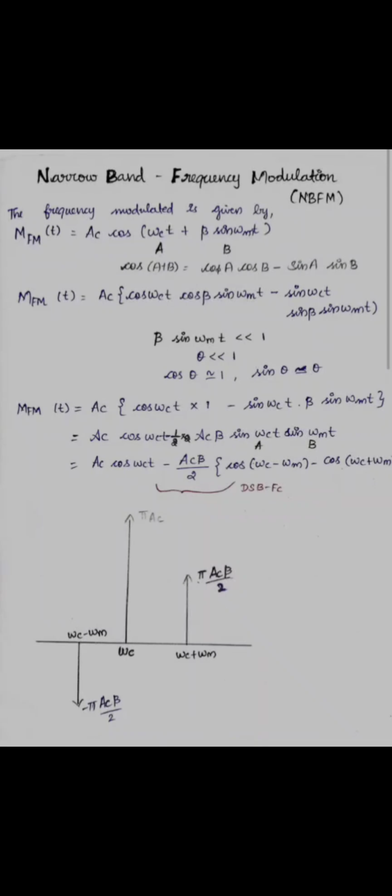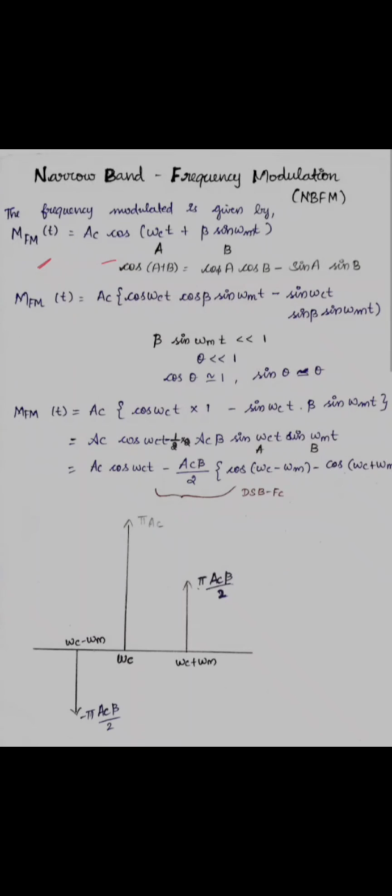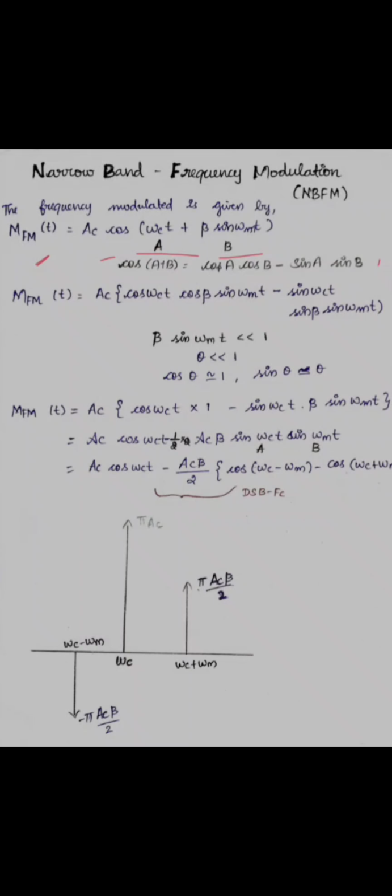Now let's see the narrowband FM with the simplified method. The frequency modulated signal is given by the modulated signal of FM. Where I was discussing the frequency deviation and phase deviation, there I represented the modulated signal as Ac cos(omega c t plus beta sin omega m t). Now let me consider omega c t as A and beta sin omega m t as B. Already we know that cos(A plus B) is equal to cos A cos B minus sin A sin B. Now let us replace A and B in the respective places of this formula.